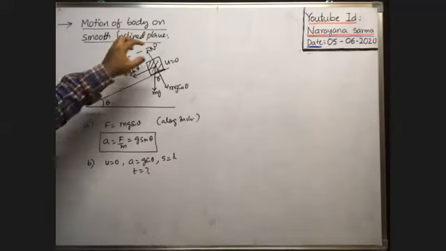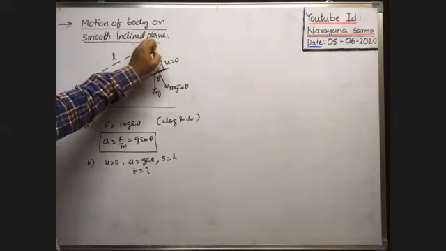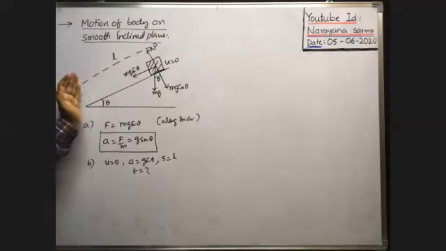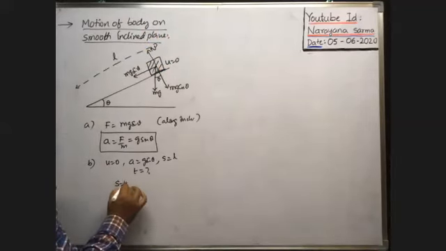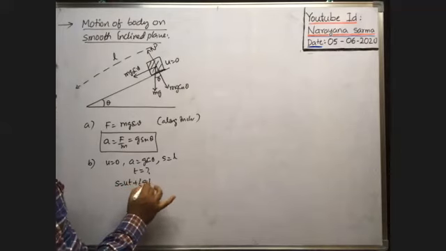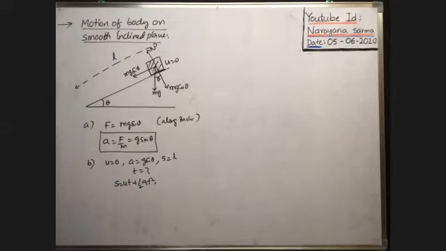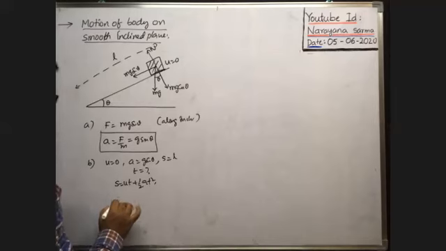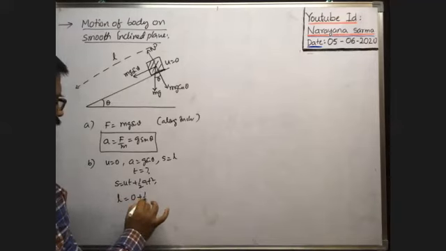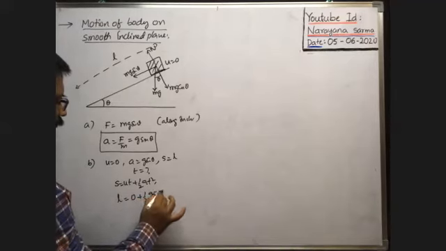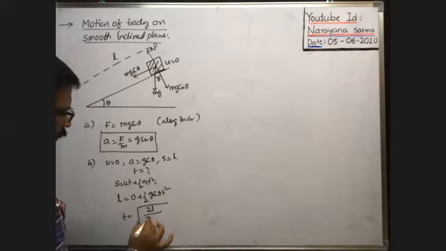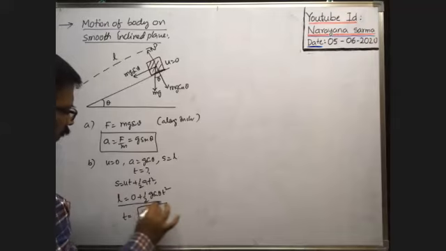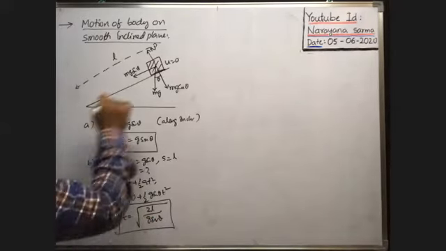When the block is kept at the top of the inclined plane and released, what is the time taken by the block to reach the bottom? From s = ut + (1/2)at², s means L, so L = 0 + (1/2) g sin theta t², or t = root of 2L by g sin theta. This is the time taken by the block to reach the bottom of the inclined plane.